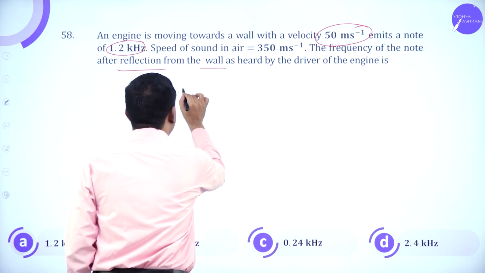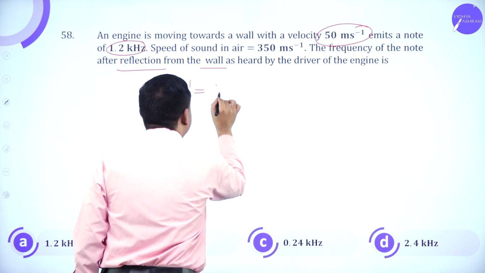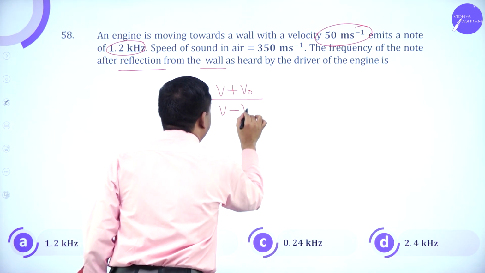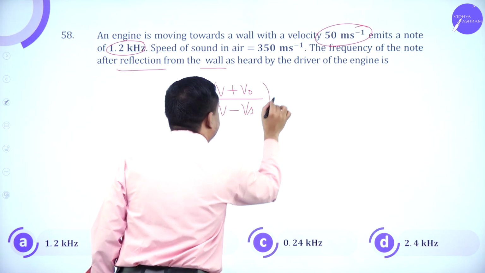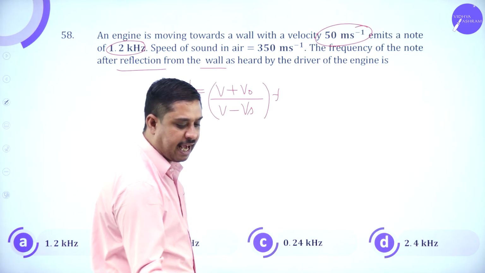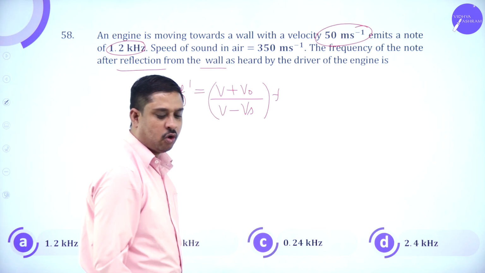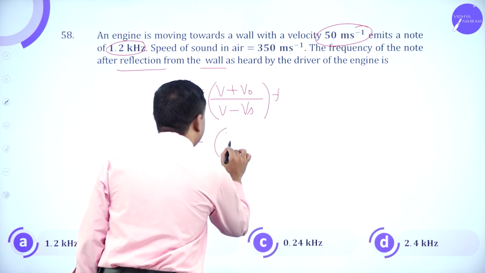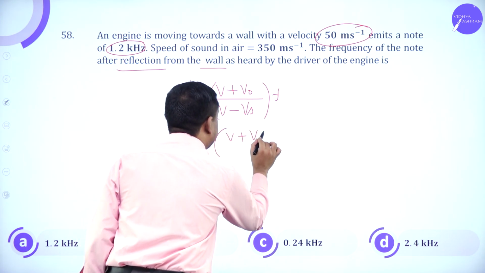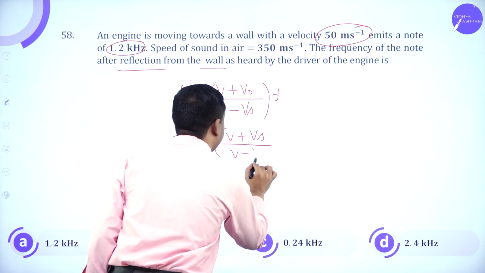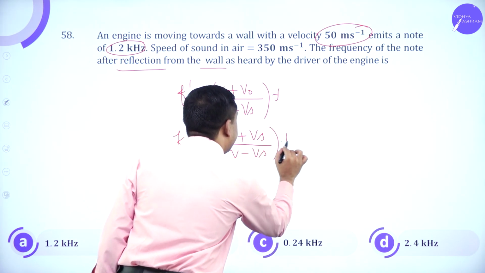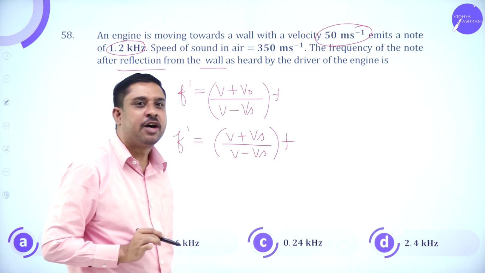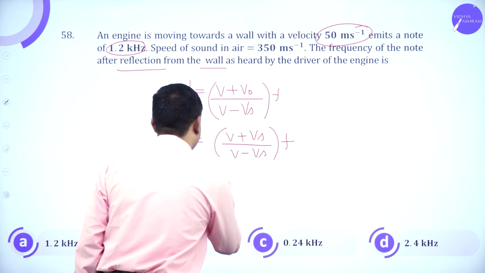So we have F dash is V plus V naught divided by V minus Vs into F. So here F dash is equal to V plus Vs divided by V minus Vs into F, because the source and the observer are one and the same.